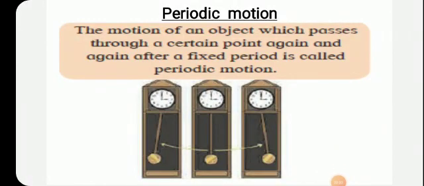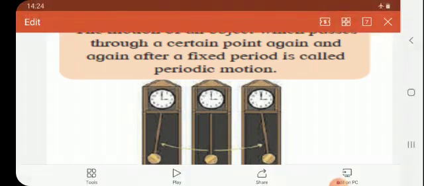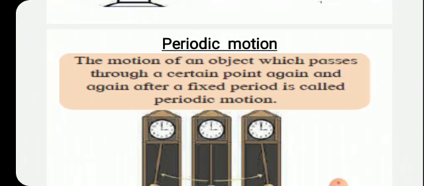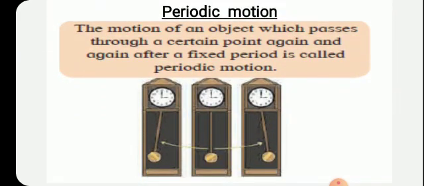Children, in non-linear motion, as you know, the object does not travel in a straight line. We studied the two types of non-linear motion, that is oscillatory motion and circular motion. In oscillatory motion, the object moves to and fro, while in circular motion, the object moves along a circular path. Now, the next type of motion that we are going to study is periodic motion.